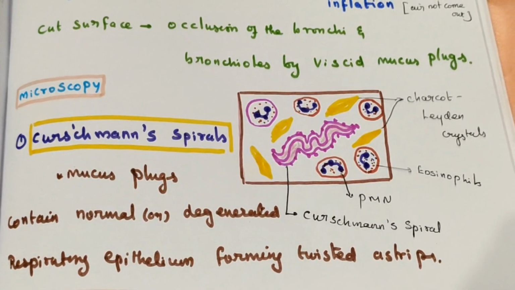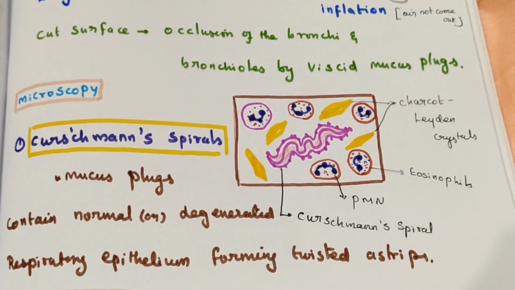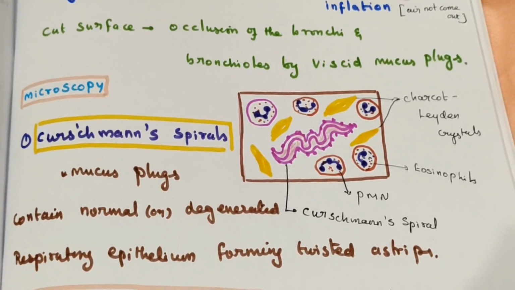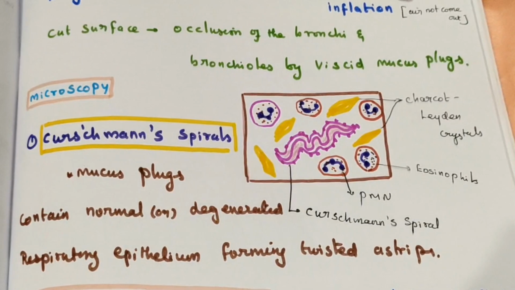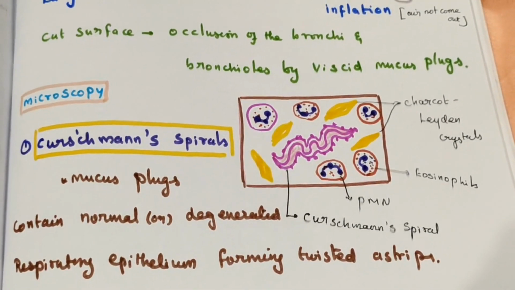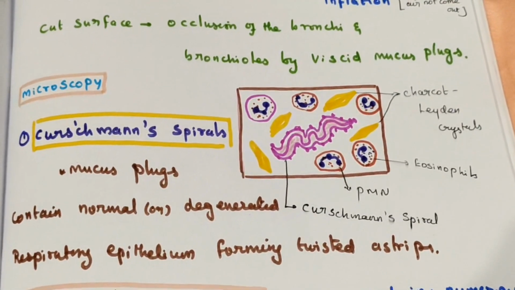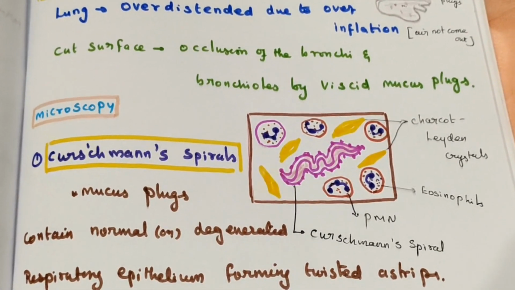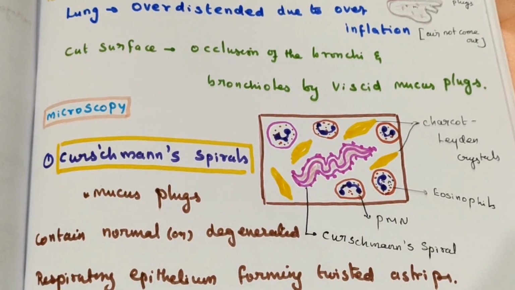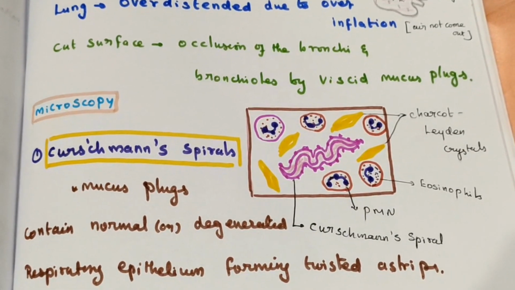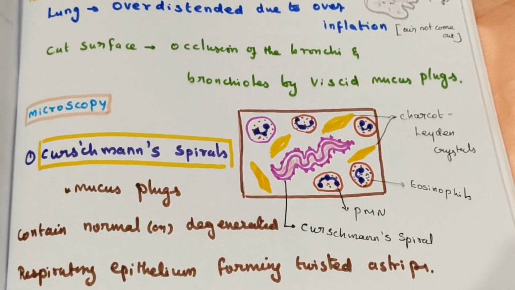Whenever the patient is in an attack of asthma, the patient keeps on coughing, and during that coughing sputum also comes. We collect that sputum in a container, ask the patient to collect sputum in a container, take it and make a smear on a slide, and observe that sputum under the microscope.